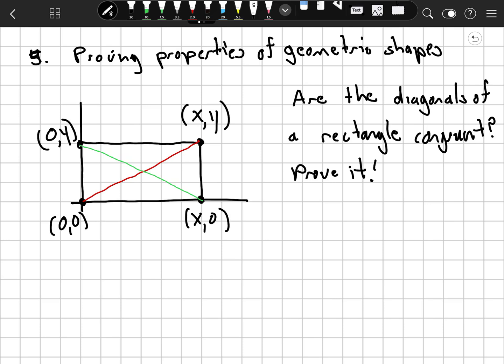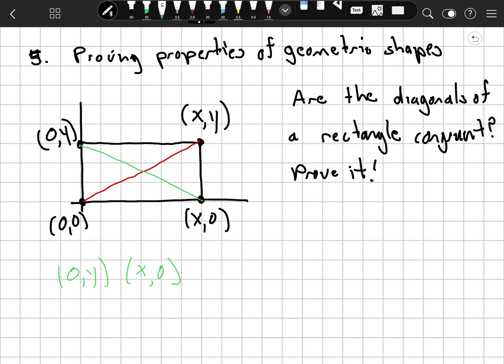And you'll notice that these ordered pairs should make a rectangle. Now all we have to do is use the distance formula for the green and see how long that green diagonal is. So I have (0, y) and (x, 0).